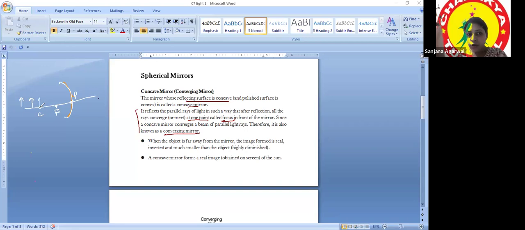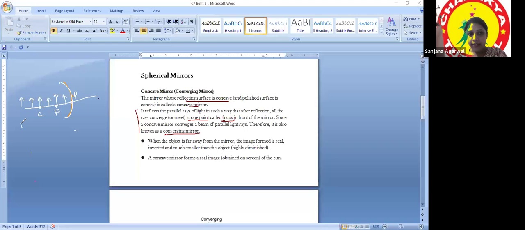I can bring it to C also. Then I can bring it somewhere in between C and F. Then I can bring it at F. Then I can bring it in between F and P, and then not more distance. Why am I telling you this? Because as we bring our object near to the mirror, the image in the mirror changes. The size changes. The way we approach the mirror, there is some other way that our image is approaching the mirror. That's why I'm telling you. Now, in all these cases, from infinity to the point when the object is at the focus point. Not till here, wait.